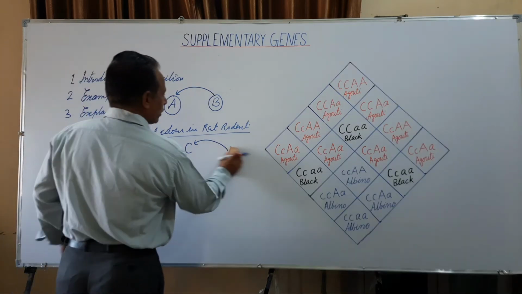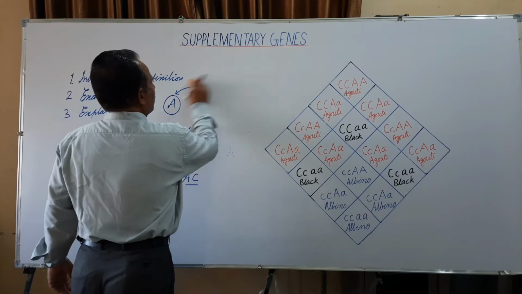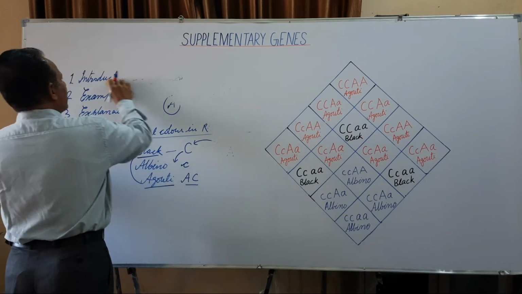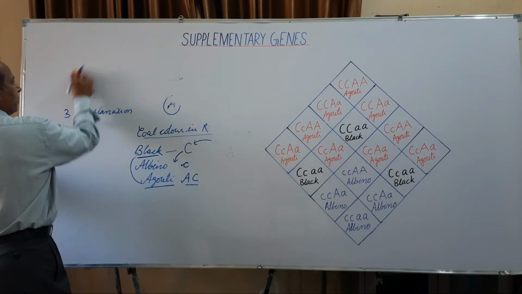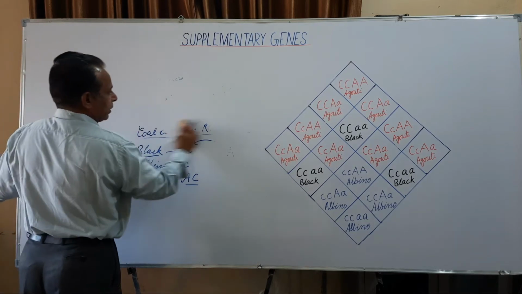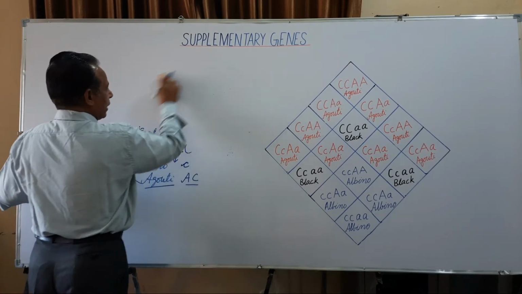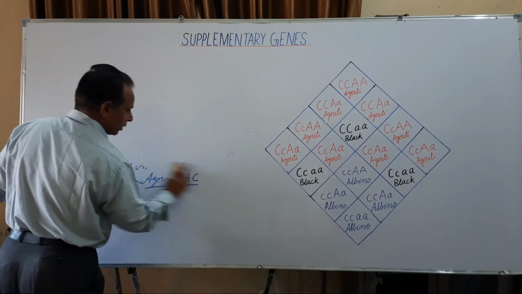We will discuss the mechanism of the supplementary gene interaction by crossing. The mice differ in their phenotypic trait, that is coat color.